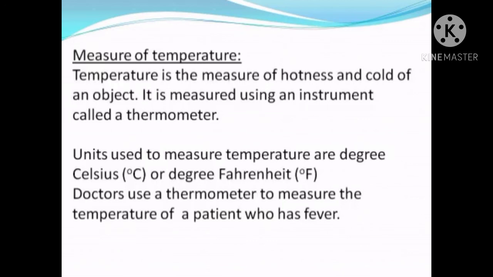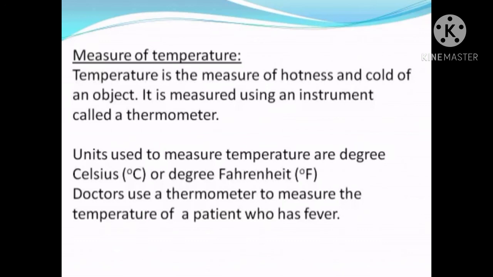Okay, so most of you would have seen the thermometer, or sometimes you would have used the thermometer also to look at your own temperature or your elders' temperature. Sometimes the reading will be given. Nowadays we have the thermometer which will give you the reading in the same instrument itself, isn't it? When you keep it near your mouth, after a few seconds it will give you a beep sound. When you remove it from the mouth, you can immediately see the reading on the scale directly.